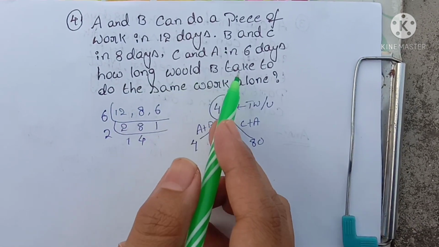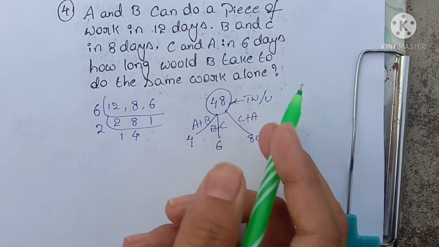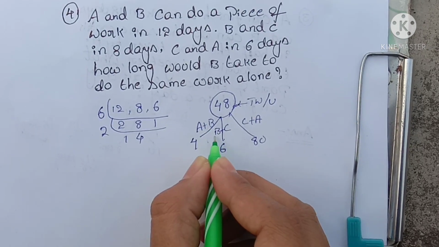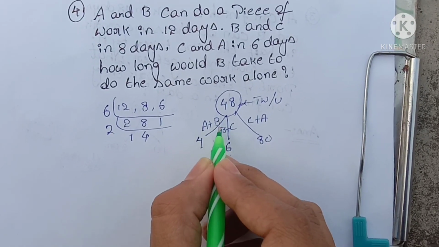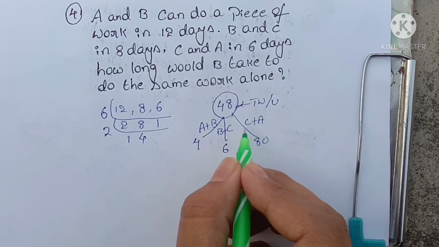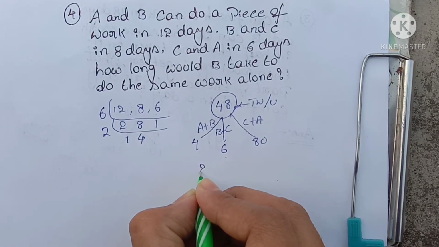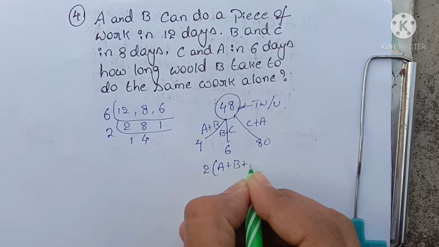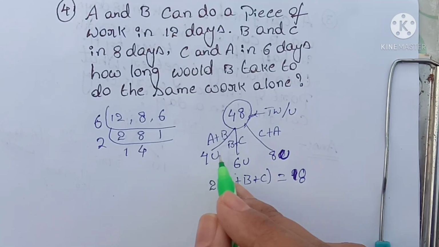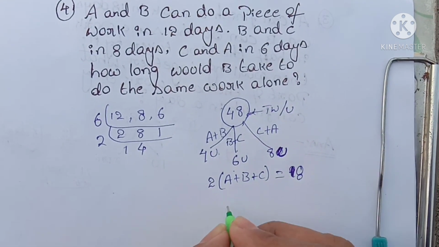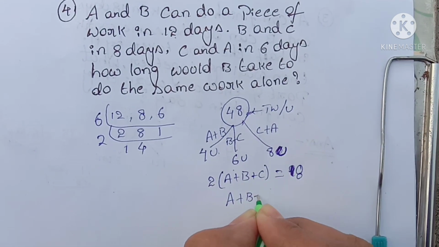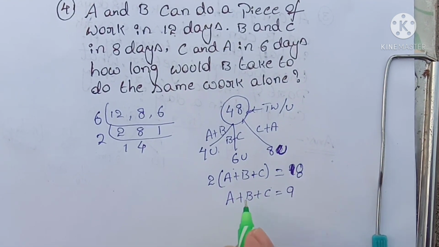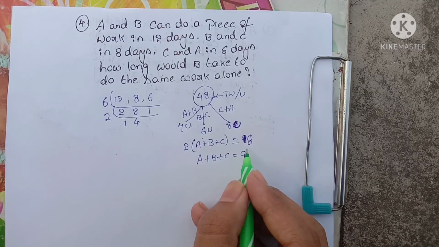How long would B take to do the same work alone? So we add all these: A plus B, plus B plus C, plus C plus A. We get 2 times A, 2 times B, 2 times C. So I write like this: 2 times (A plus B plus C) equals 4 plus 6 plus 8, which is 18. So A plus B plus C equals 18 by 2, that means 9. A plus B plus C efficiency is 9.